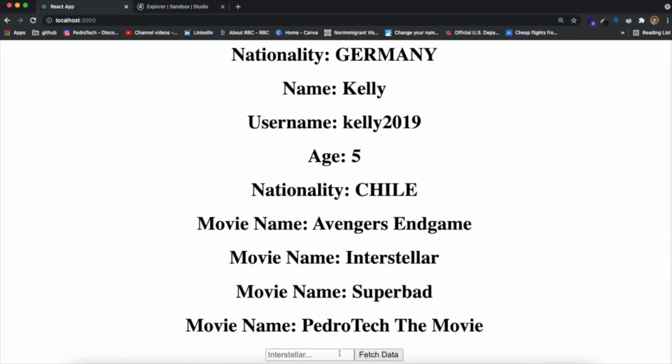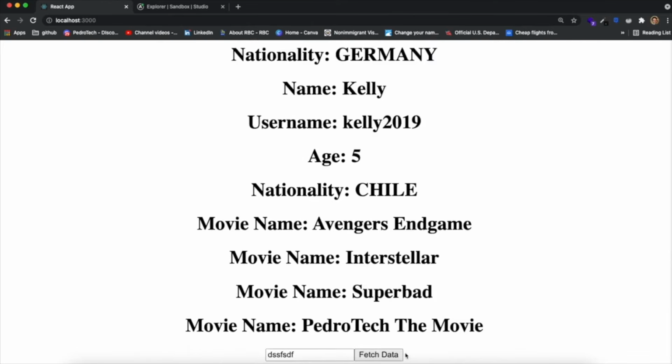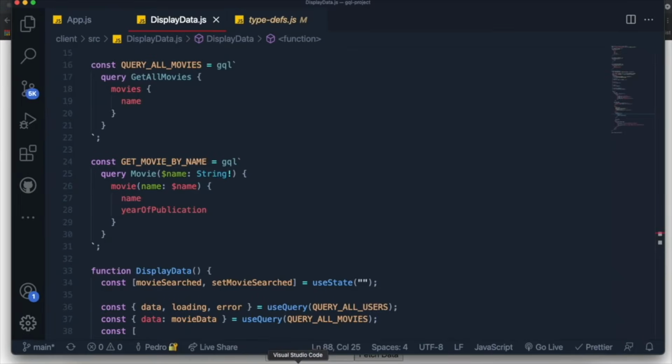So let's just come down here and search for Interstellar like this. And when we click fetch data, you can see that it opens up a little bit more space because now it shows the data for the movie we searched. Now, one thing that is important to understand is if I try to search for something that isn't a movie, it will break. You can see it doesn't show the data, but we do want to see what the error was. Obviously, the error was caused because we try to search for a movie that doesn't exist.